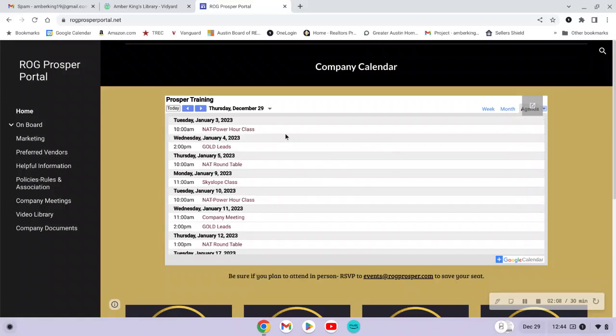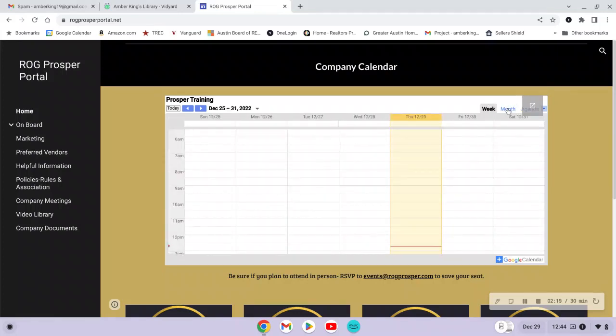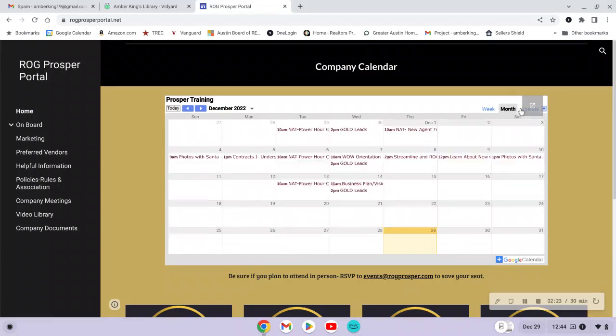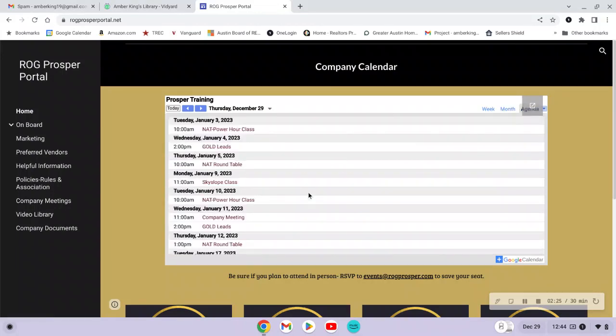That being said, everything lines up in chronological order, like I said, so you can look and see what's coming up. You can change the view to month or week and see what's going on, but it will always default to this agenda view.